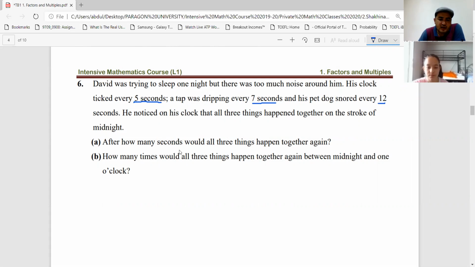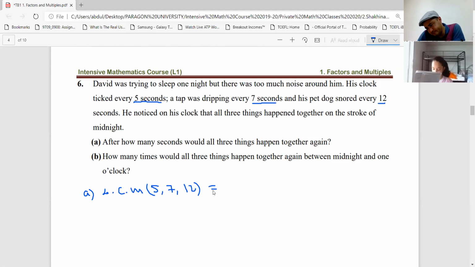Question A. After how many seconds would all the 3 things happen together again? That means that, Shahina, actually we need to find, right, this 5, 7, 12. Now they continue happening. What should we find here? Lowest common multiple. Least common multiple, right? Least common multiple of 5, 7, and 12. Can you tell me what is the least common multiple of 5, 7, 12?